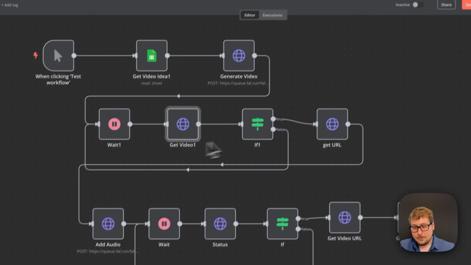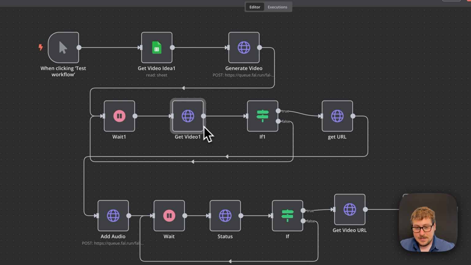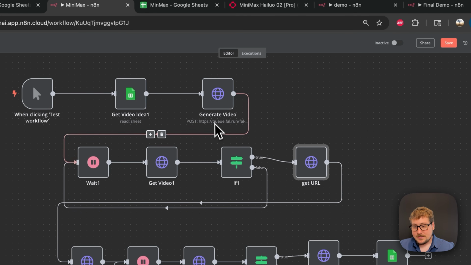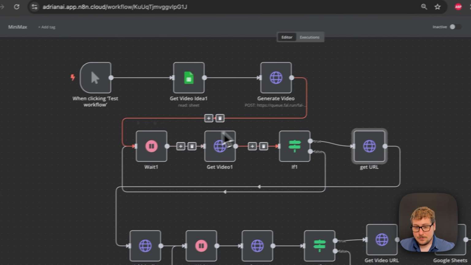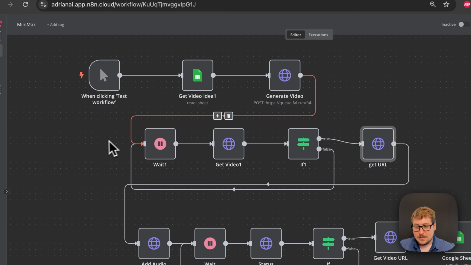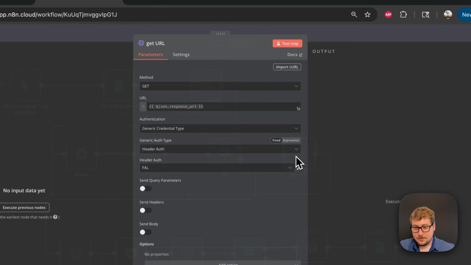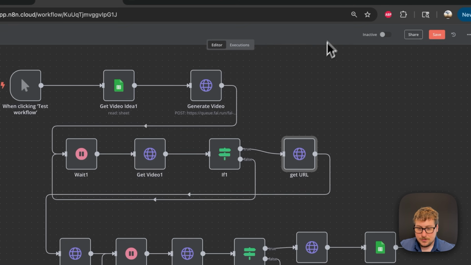And the reason why this loop is super useful is if the video is not done and you get the URL, your automation will crash. And it's really important that it doesn't crash when you're doing a lot of stuff, because we're going to be attaching many things together in the next step. So once we know it's completed, we have this get URL, and all this is doing is getting the video URL of the output that we know is done, so it shouldn't crash.